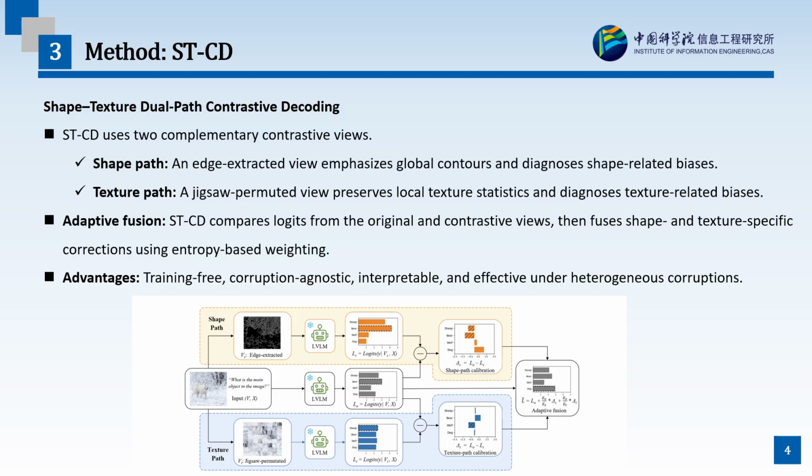Then STCD compares the model's logits from the original corrupted image and from these two contrastive views. The differences provide shape-specific and texture-specific correction signals. Finally, these two corrections are adaptively fused using entropy-based weighting. In other words, when one contrastive path is more confident and reliable, STCD gives it a stronger influence. The resulting framework is training-free, corruption-agnostic, interpretable, and effective for heterogeneous visual corruptions.